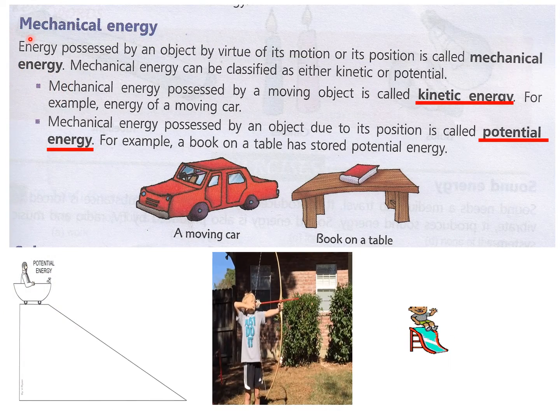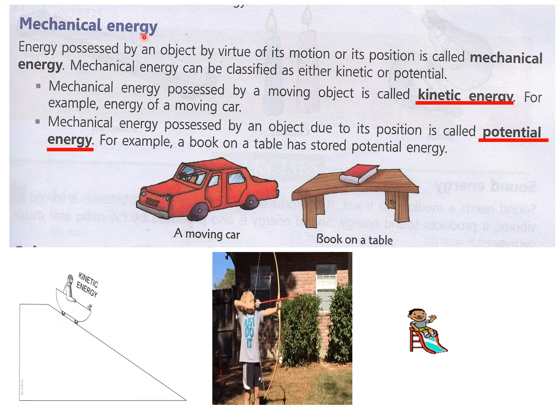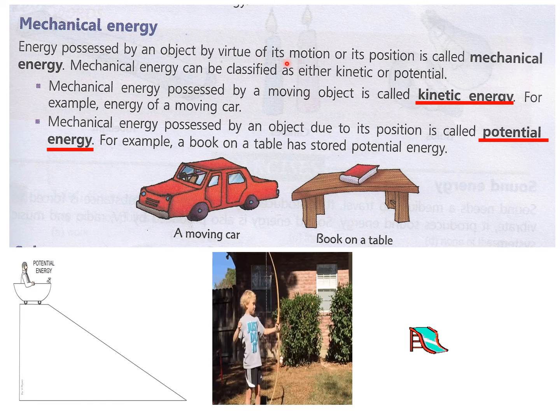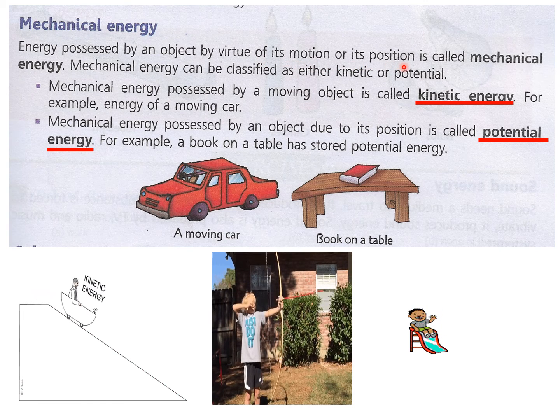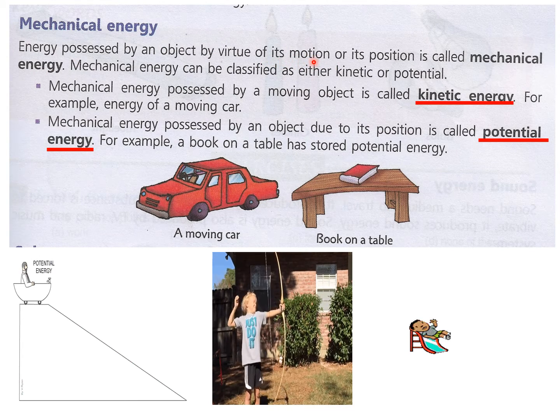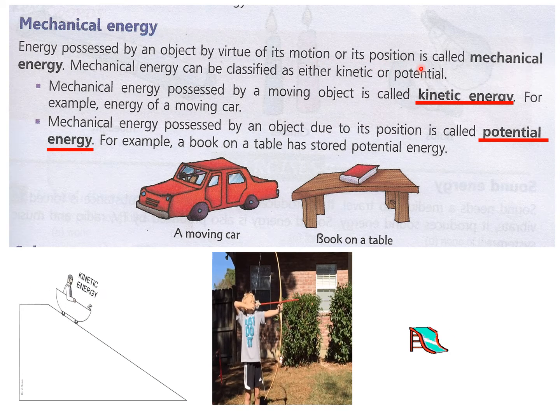Now, number one type of energy is mechanical energy. Mechanical energy is of two types, kinetic and potential energy. So, let us see. Energy possessed by an object by virtue of its motion or its position is called mechanical energy. By virtue of its motion means when an object is moving, and by virtue of position means when it is at one place standing. So these two energies are known as mechanical energy.